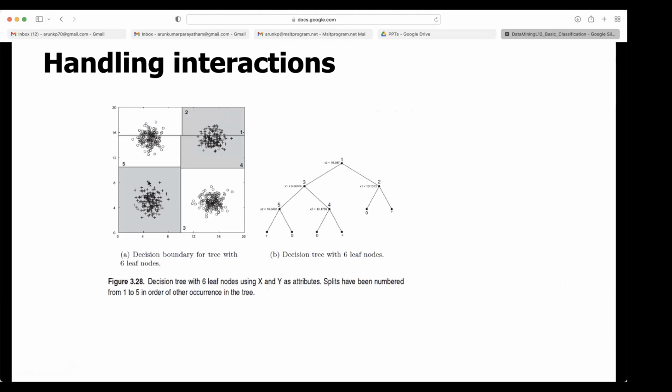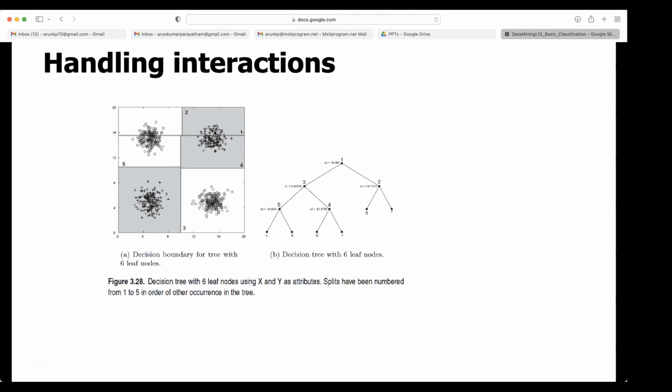So here they are trying to put this into the decision tree. This is 1. 1 is x2 less than this. So the essence is, if you want to use a decision tree, then this much you will get.